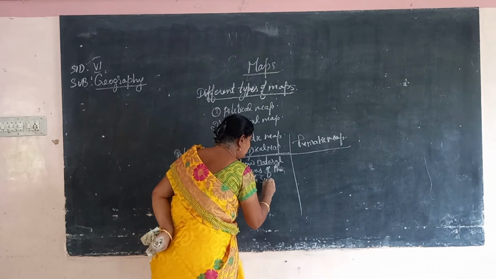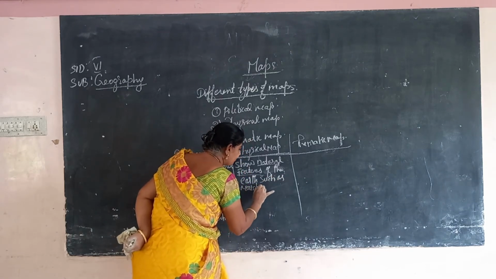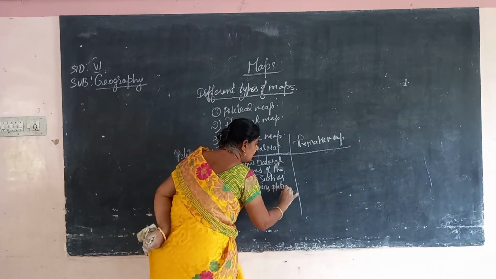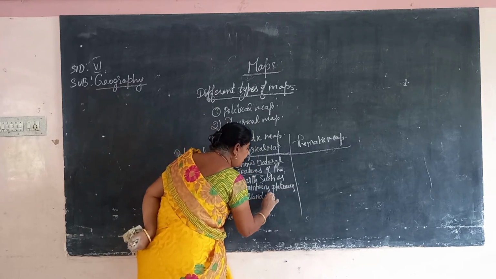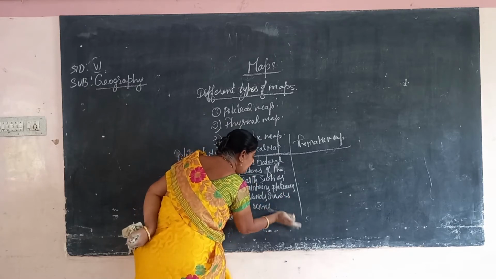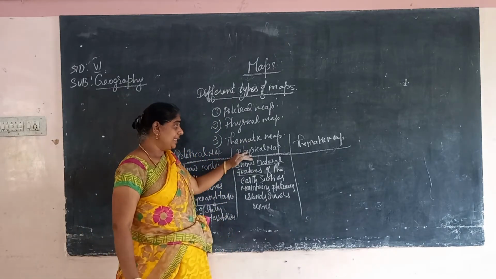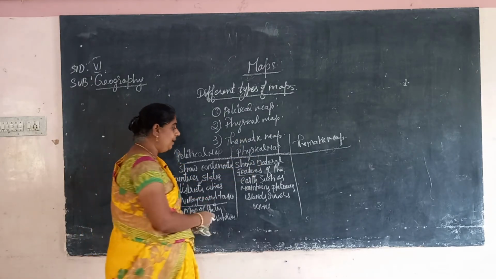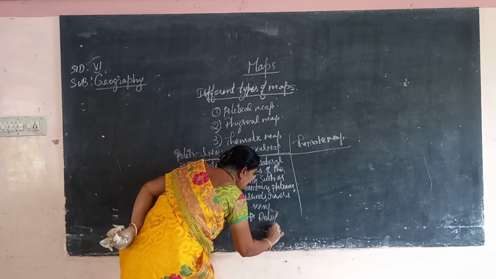It shows mountains, plateaus, islands, rivers, oceans, coastal plains and many things. So in a physical map, that is what we see. For example, a relief map.